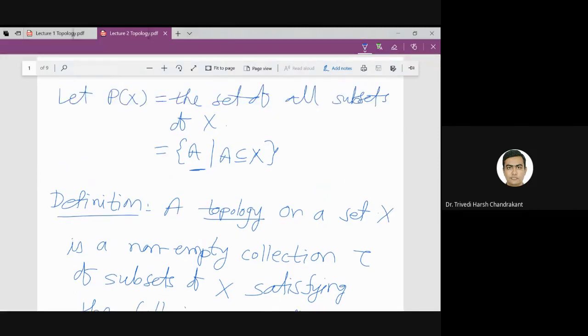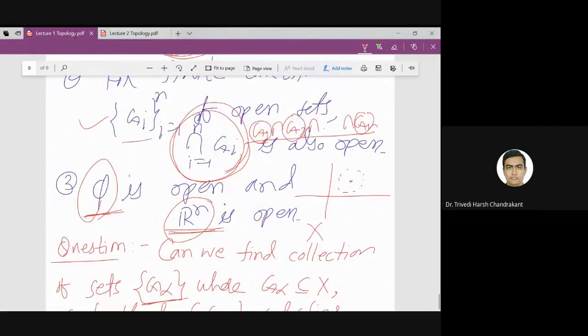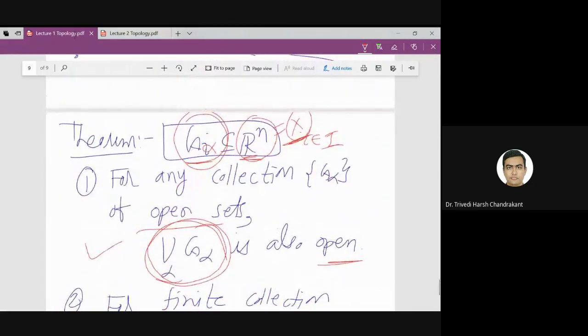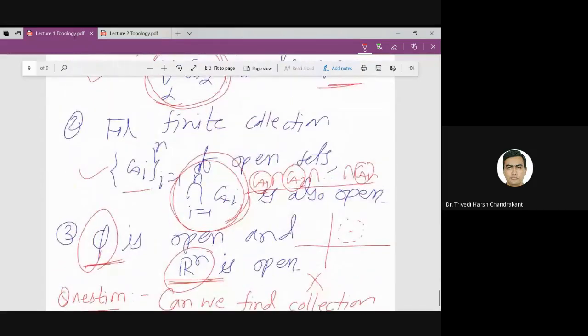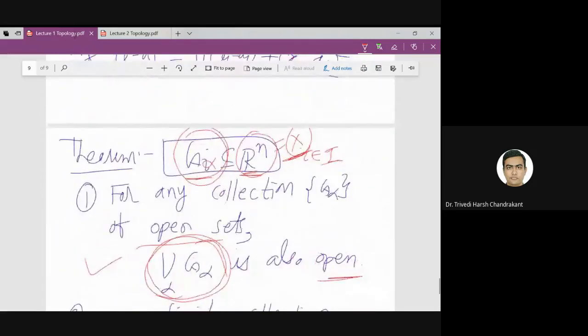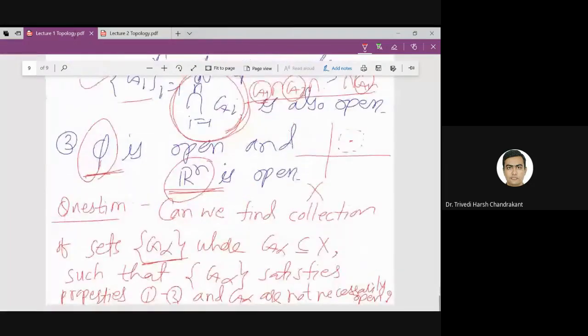So first we observe that the set of open sets in Rn satisfy these three properties, and the sets we are considering are subsets of X, a subset of Rn. But now if I take any arbitrary set X, can I find such a collection G alpha which satisfies all these three properties?